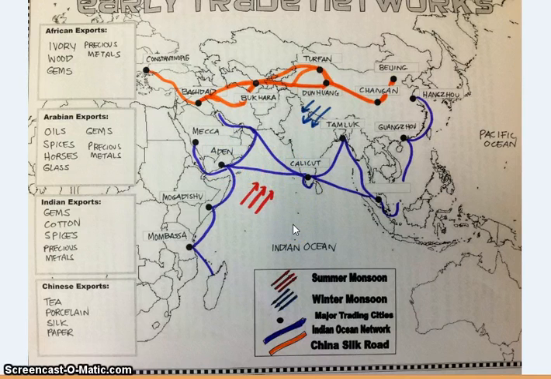Now, both of these networks are important because it allowed them to trade not only goods, but ideas and technology, so on and so forth. And if we see on the left-hand column, we can see the different things that were traded. In India, they traded gems, cotton, spices, even precious metals. In Arabia, or Arabian exports, which is the Middle East here, countries like Saudi Arabia and Iraq, oils, spices, horses, glass, gems, and precious metals were all traded. And in Africa, their exports were ivory, wood, gems, and precious metals. Ivory here is what elephant tusks are made out of. So they'll hunt elephants, take their tusks, and turn them into things like keys on a piano.